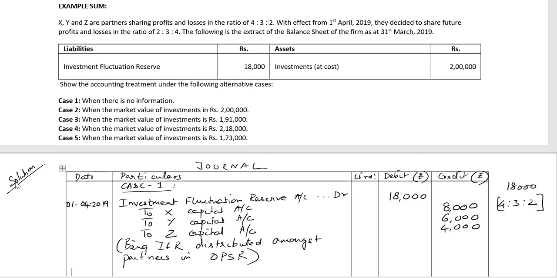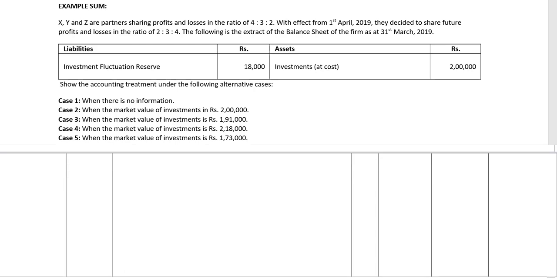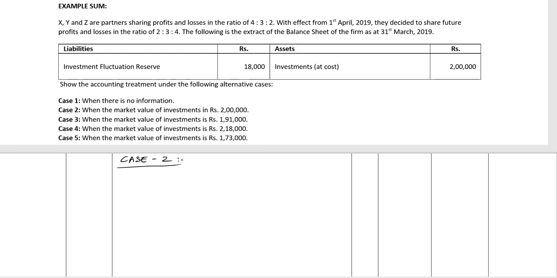Let's go to case 2. Case 2 says when the market value of investments is rupees 2 lakh. So the answer for case 2 is the same as case 1, where there is no information and we assume that there was no change in the market value of investments. So we need to distribute the investment fluctuation reserve of 18,000 among the partners in 4:3:2.